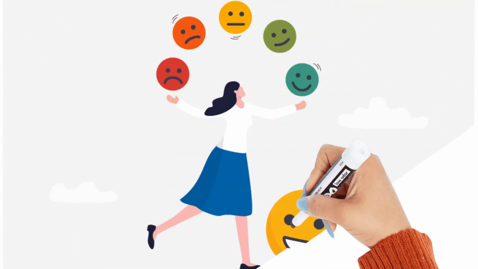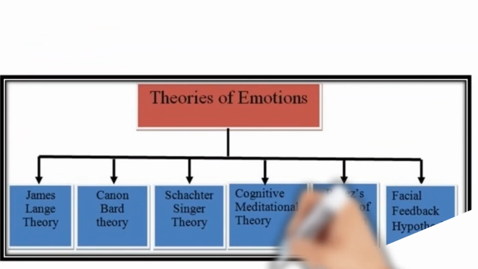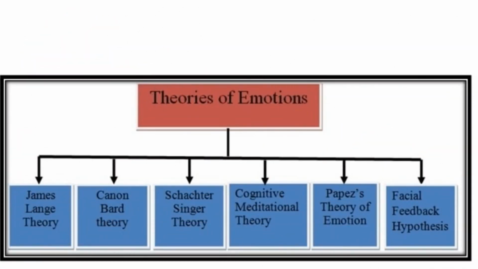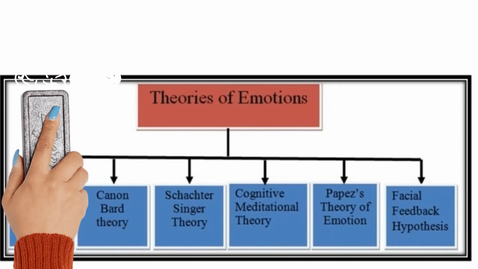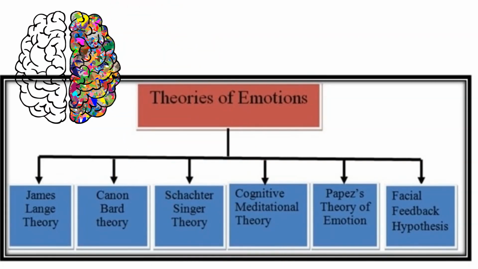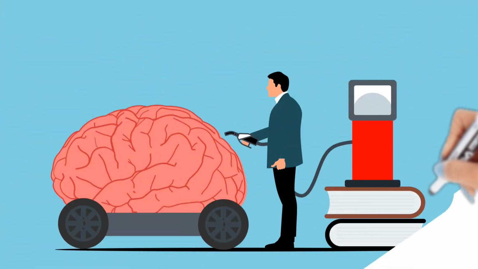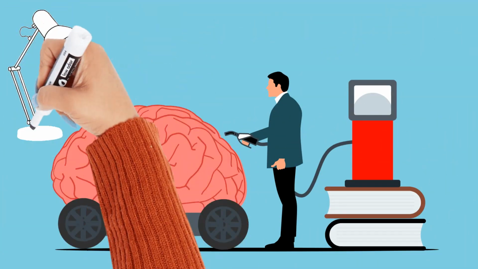So you might have noticed that there are diverse perspectives on the significance of emotions in our behavior, whether it's through physiological reactions, cognitive processes, evolutionary adaptation, or cultural influences. Emotions paint the canvas of our lives, influencing our thoughts, actions, and connections with others. Understanding these theories is essential to shed light on how emotions influence us.